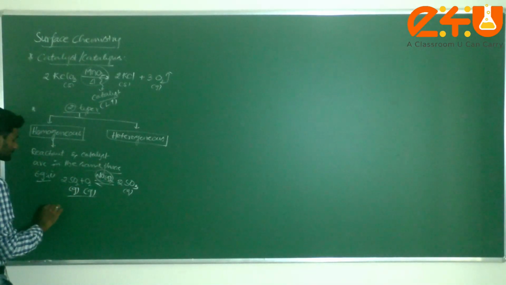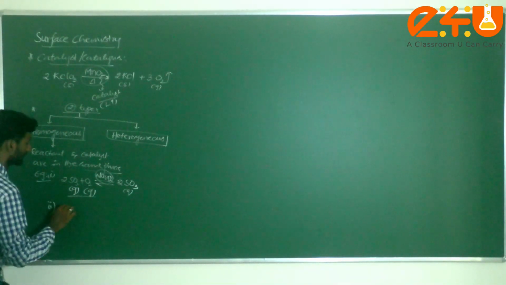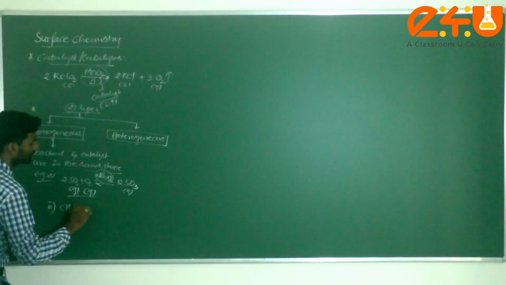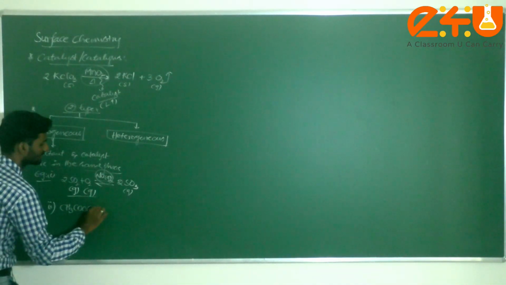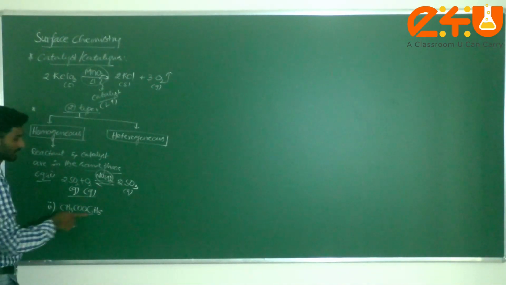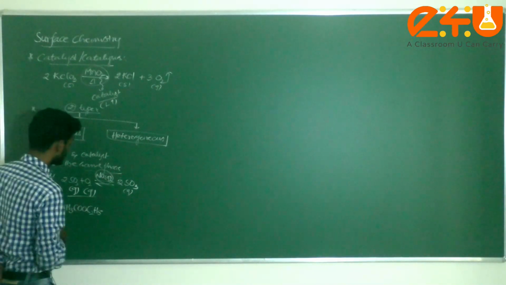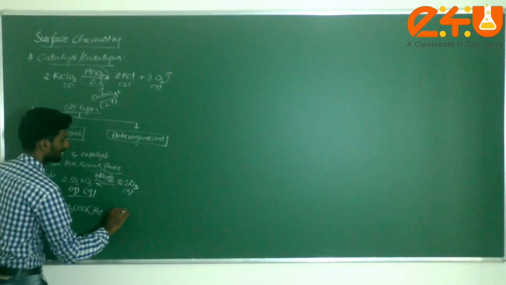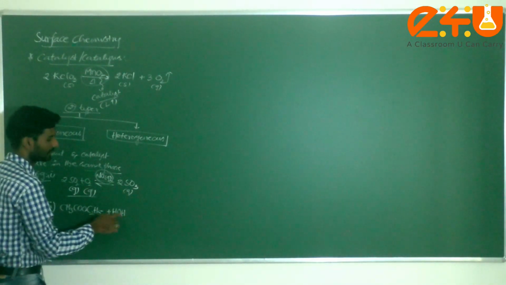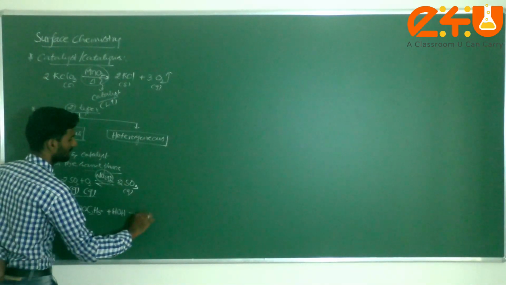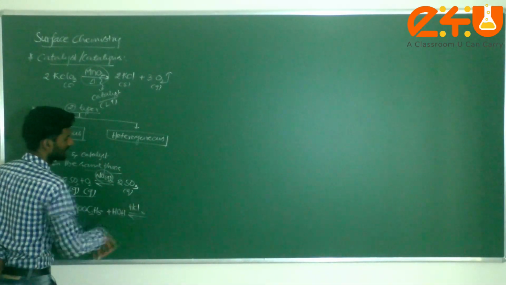Next, the second example: CH3COOC2H5, ethyl acetate or ethyl ethanoate, undergoing hydrolysis in the presence of HCl.